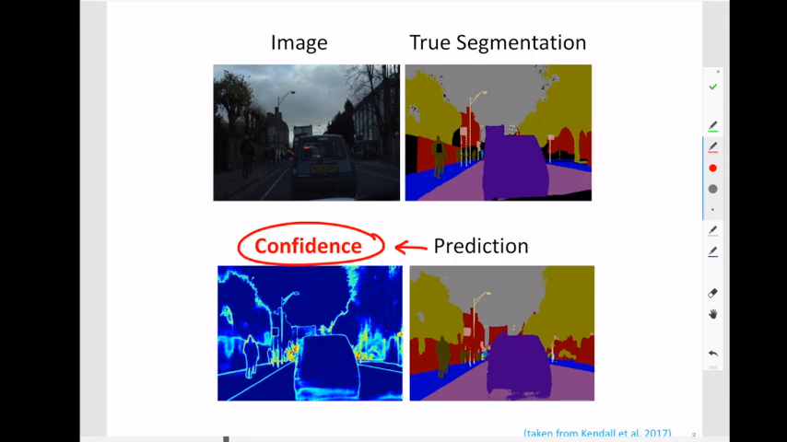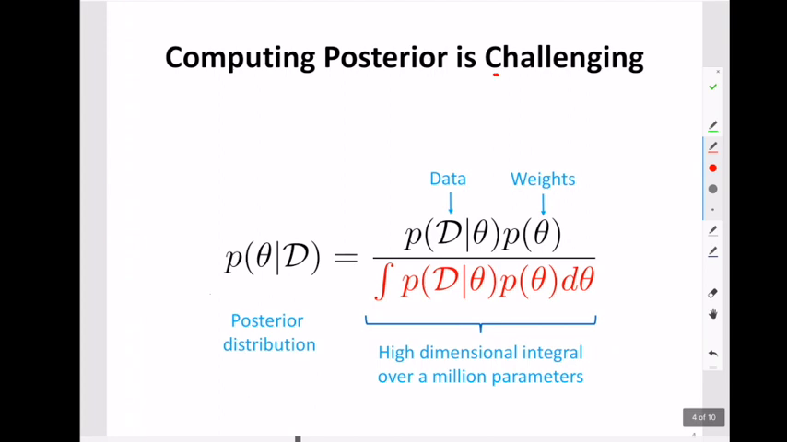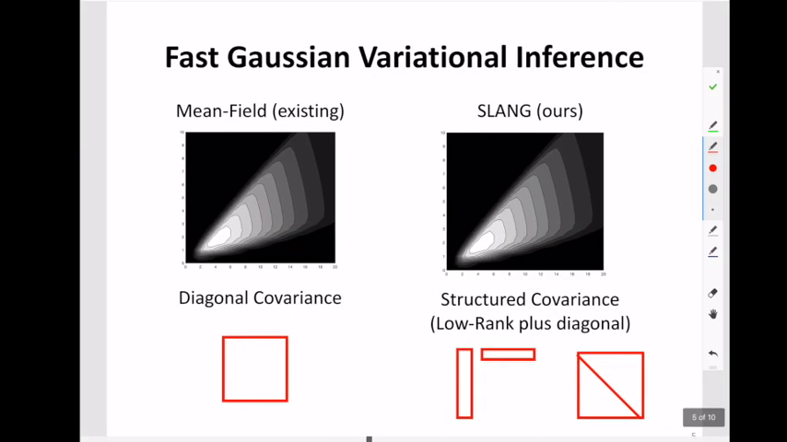While this is very useful, the issue is that computing the distribution is challenging. This is because the Bayes rule requires averaging over all possible neural networks, which is infeasible when your neural network contains a million parameters. So in this work, we propose a new method to quickly compute a Gaussian approximation by